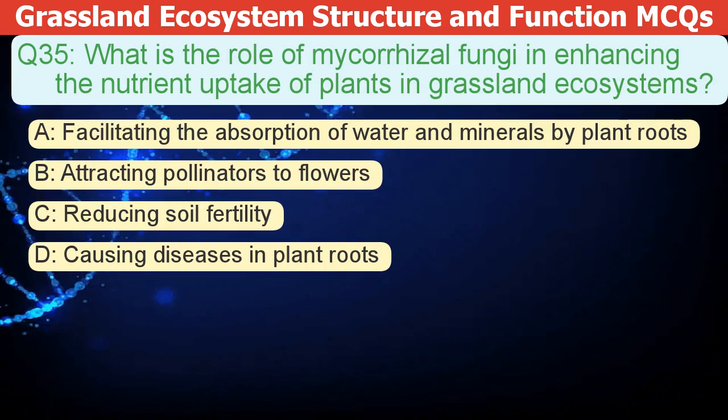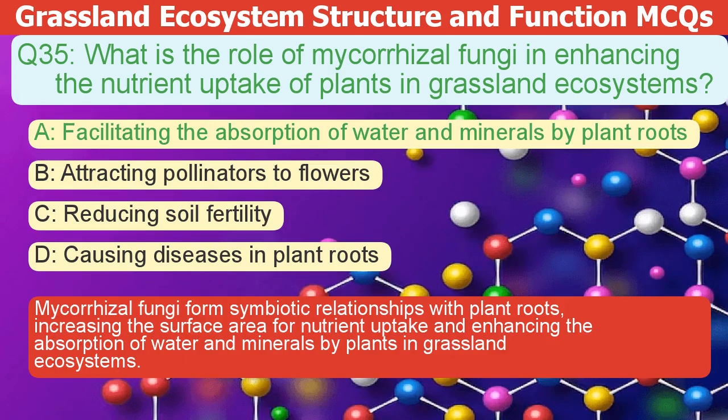What is the role of mycorrhizal fungi in enhancing nutrient uptake by plants in grassland ecosystems? A. Facilitating the absorption of water and minerals by plant roots. B. Attracting pollinators to flowers. C. Reducing soil fertility. D. Causing diseases in plant roots. The correct answer is A. Mycorrhizal fungi form symbiotic relationships with plant roots, increasing the surface area for nutrient uptake and enhancing the absorption of water and minerals by plants in grassland ecosystems.